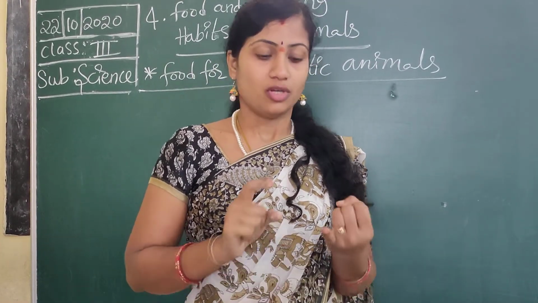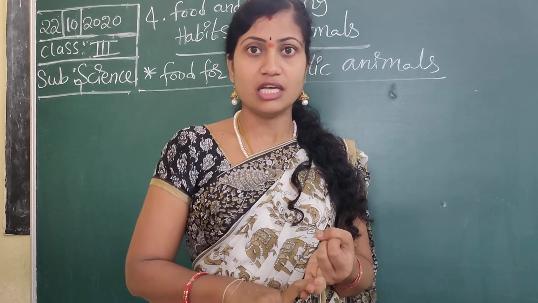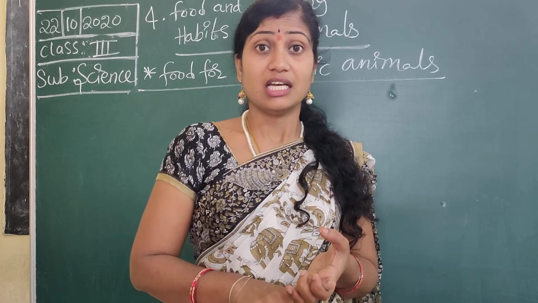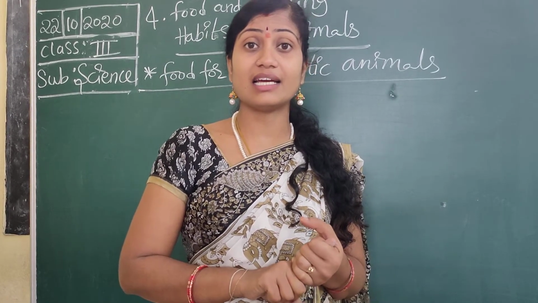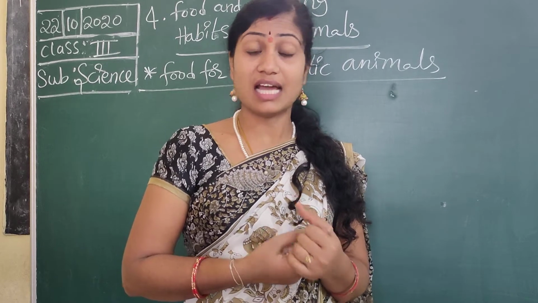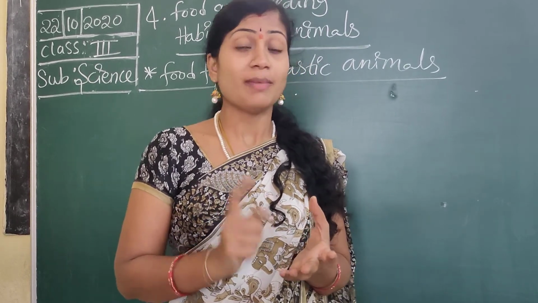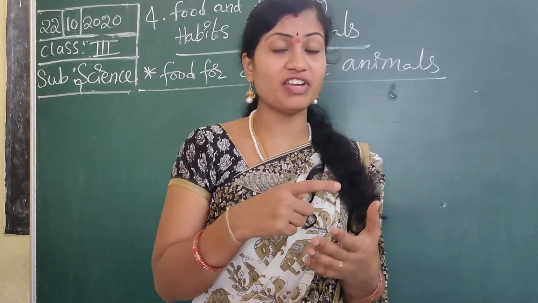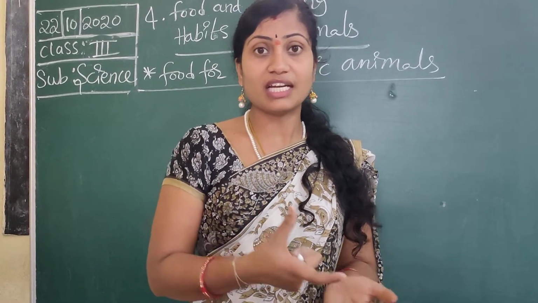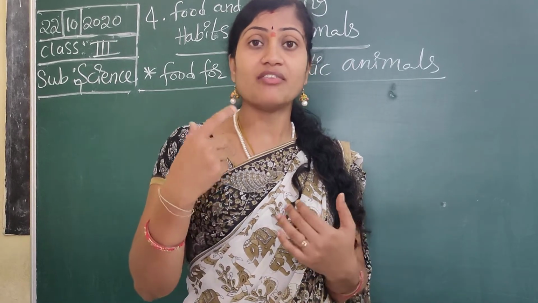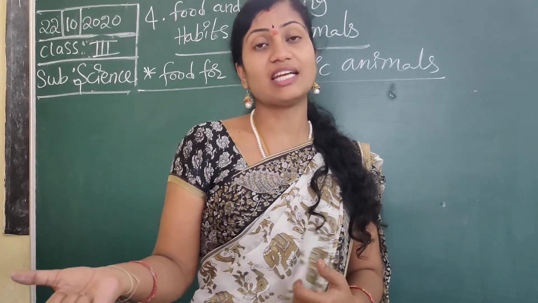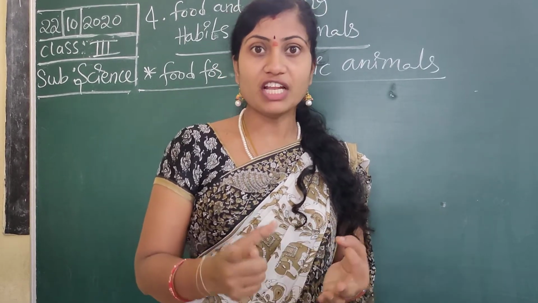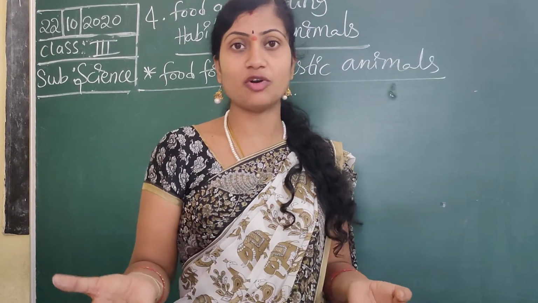Cows, buffaloes, oxen, donkeys, and so on. Domestic animals help us. Some animals we only take care of, and some animals we use in the fields. For example, cows, buffaloes and goats we take care of in our house surroundings.